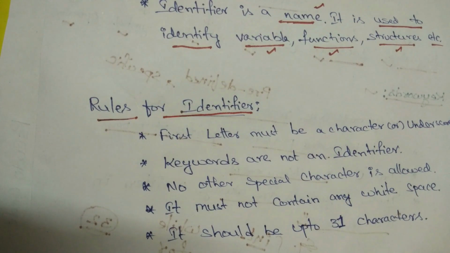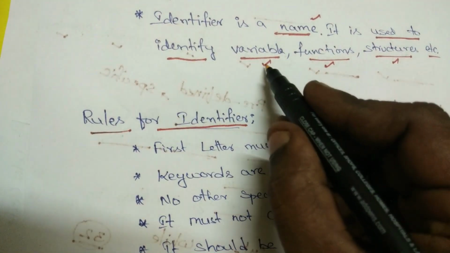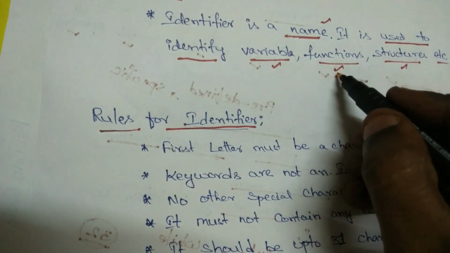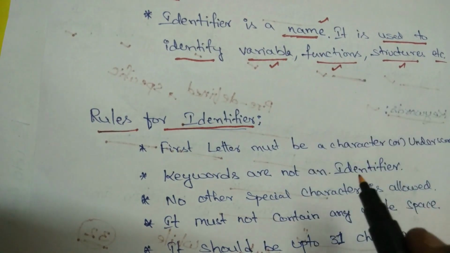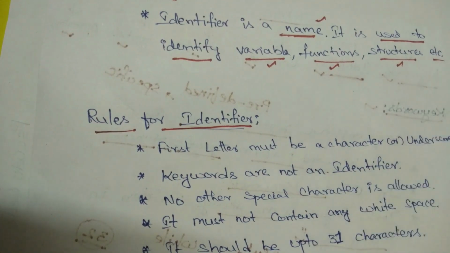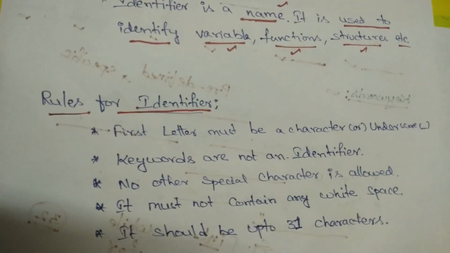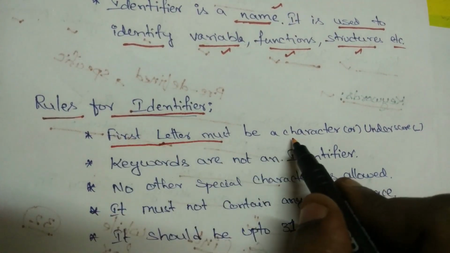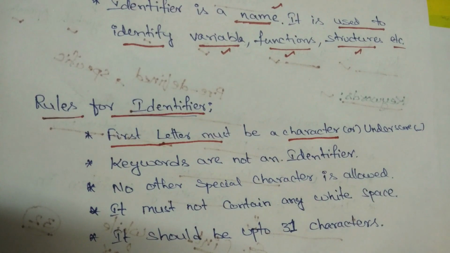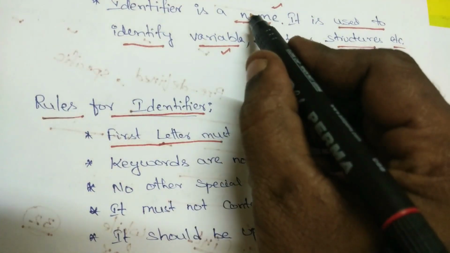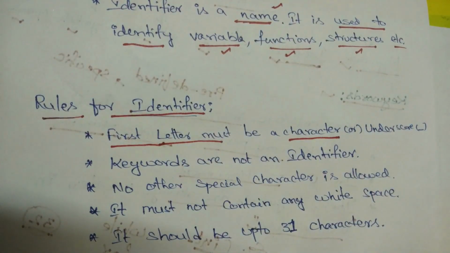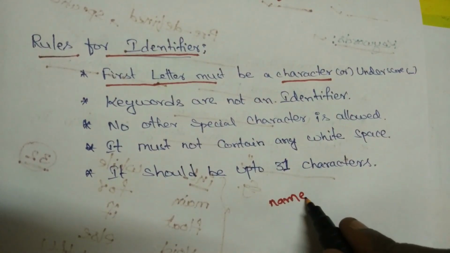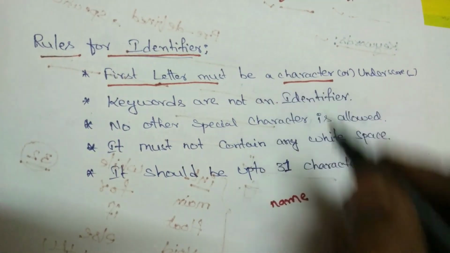Whenever you declare a variable name, what is the rule you have to follow? In the same way, if you have to declare any function, what is the rule you have to follow? And the same for a structure also. Now what is the first rule here? The first letter must be a character. What is meant by identifier? It is the name. Whenever you declare the name, what is the first letter?